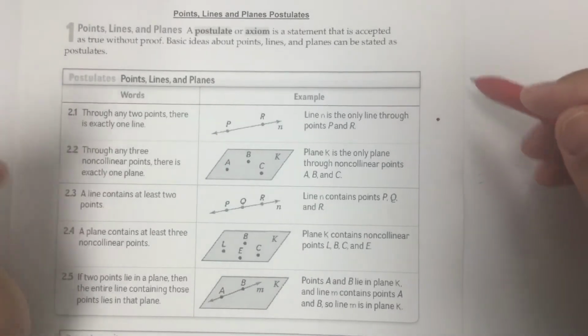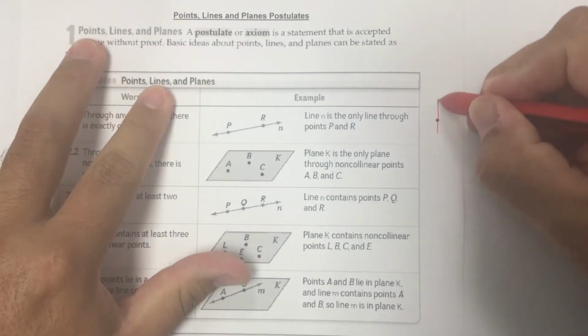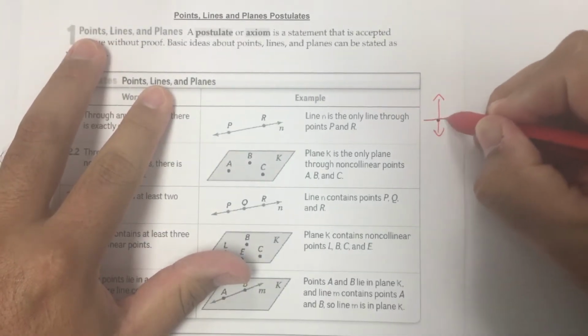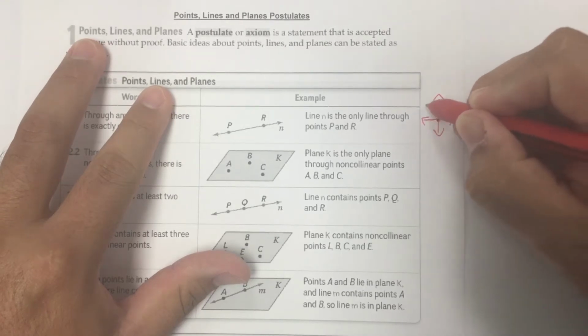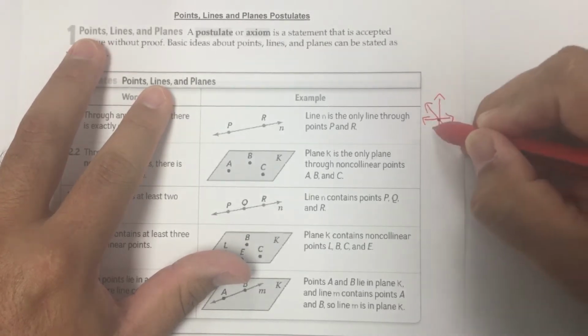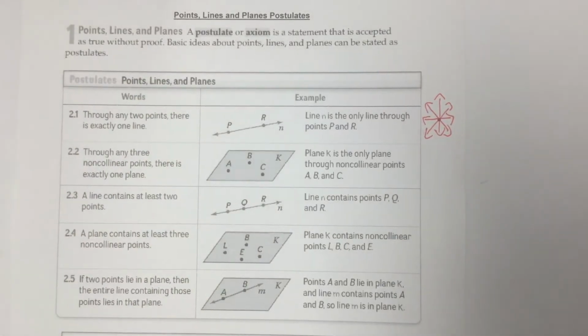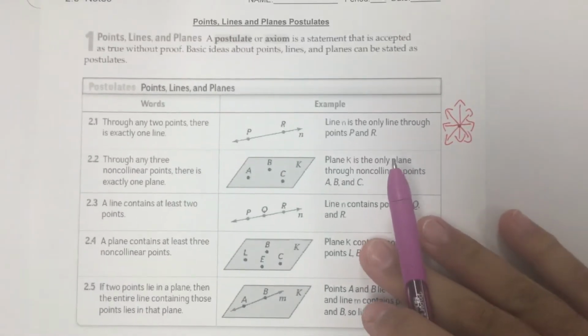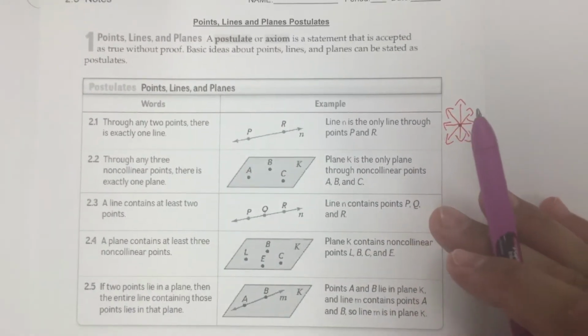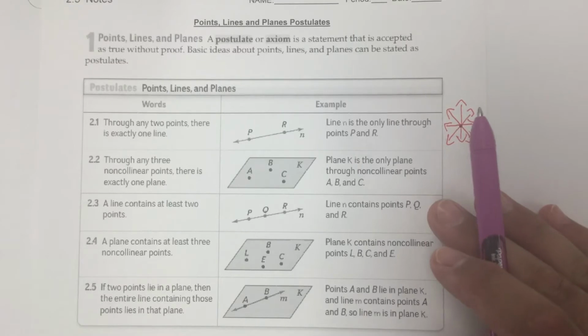How many lines go through that 1 point? Because there's no second point, there's an infinite amount of lines that can go through that 1 point. That's why in order to have a line, you have to have 2 points. You can have more than 2 points, but you have to have at least 2 points.